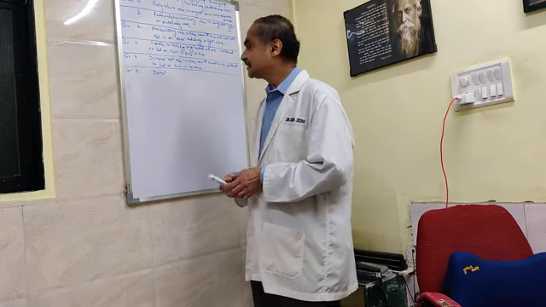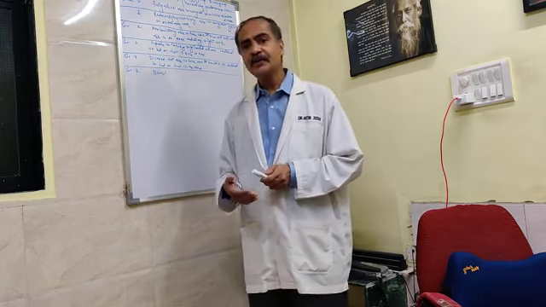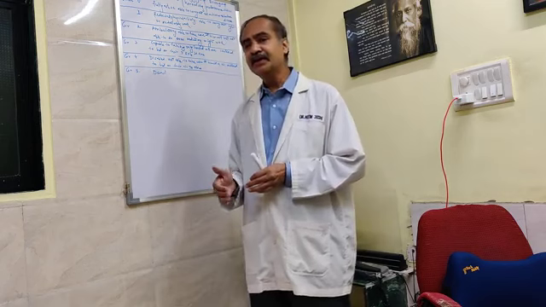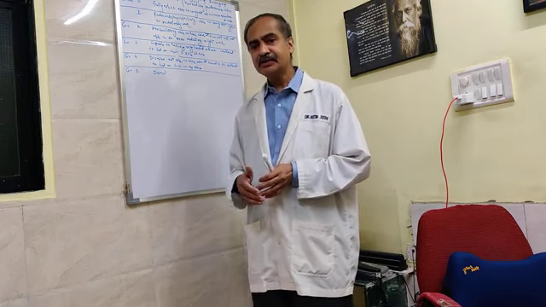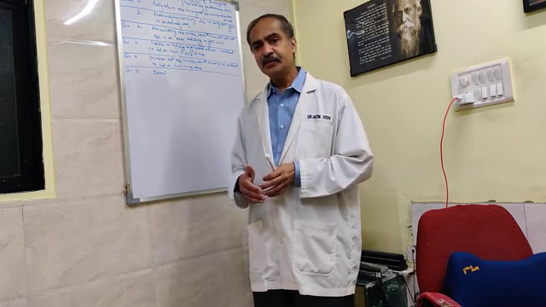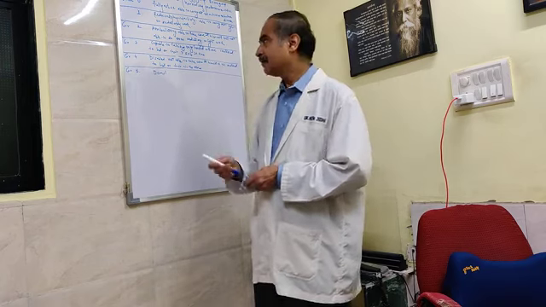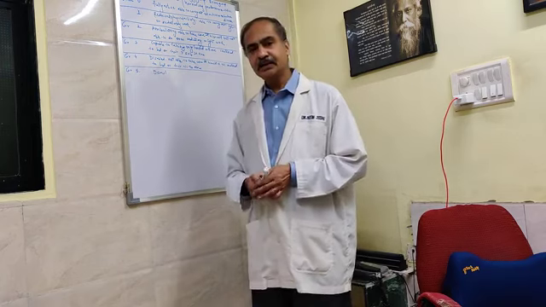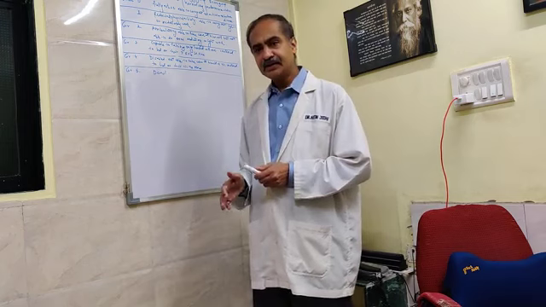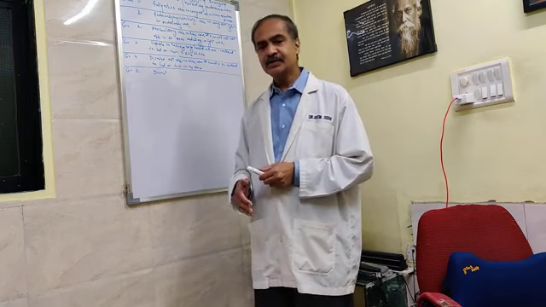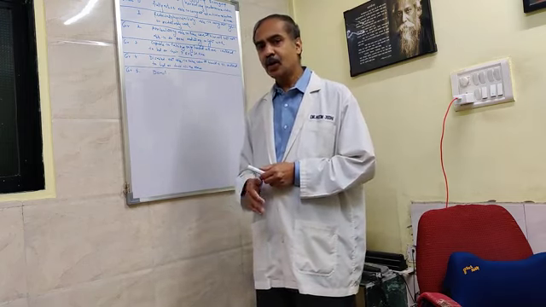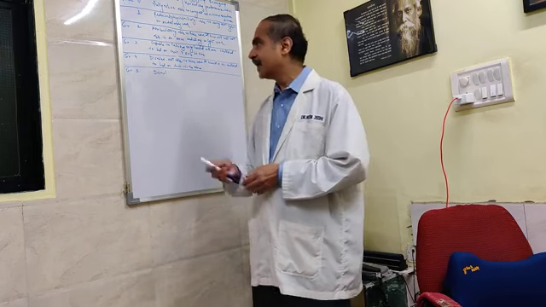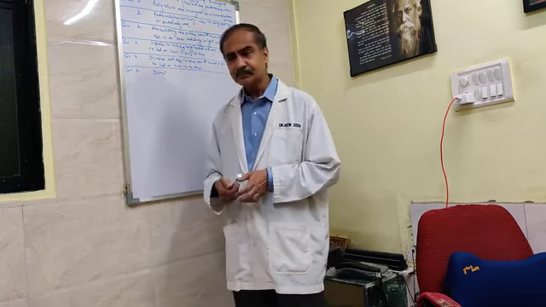Grade 3, capable of taking care of himself only to a limited extent, and about 50% of the time he is restricted to bed or chair. While grade 4, he is totally disabled, that is, bedridden, 100% restricted to bed or chair, not able to take care of himself. And grade 5, that is dead.